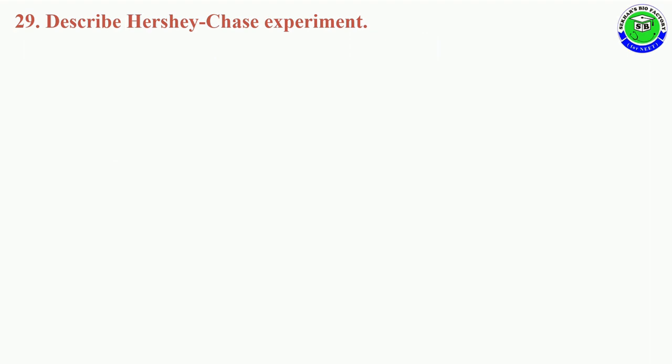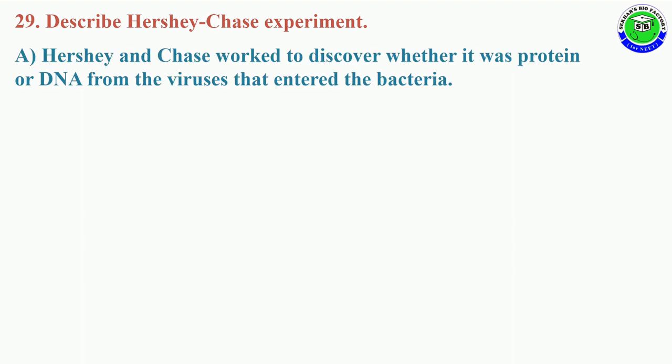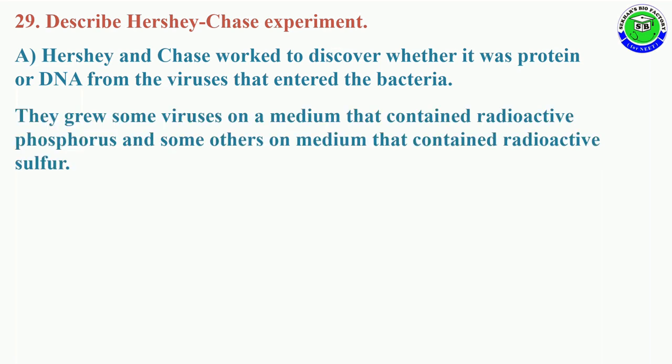Question number 29. Describe the Hershey and Chase experiment. The answer for this question is: Hershey and Chase worked to discover whether the protein or DNA from viruses entered into bacteria during infection.